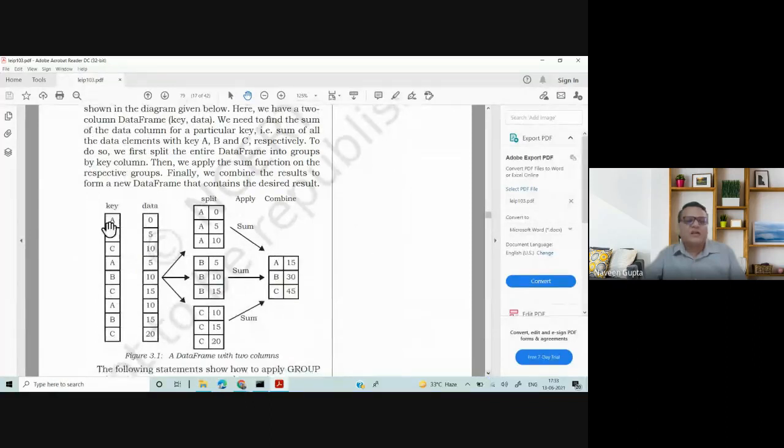Let's say you have a key and data. On the basis of the key it's differentiated into A, B, C, then a sum function is applied and displayed. So that is split, apply, and combine, which is group by used in pandas.